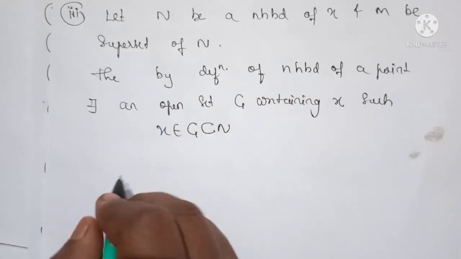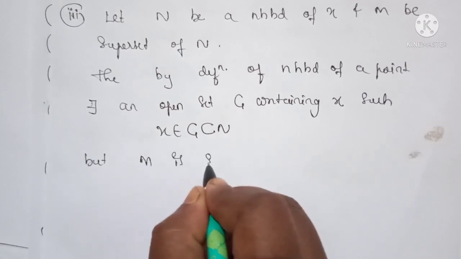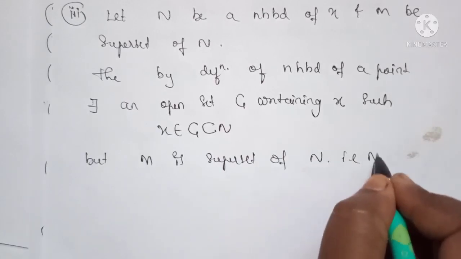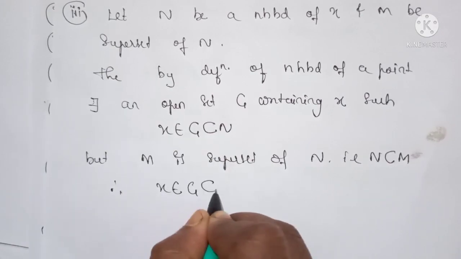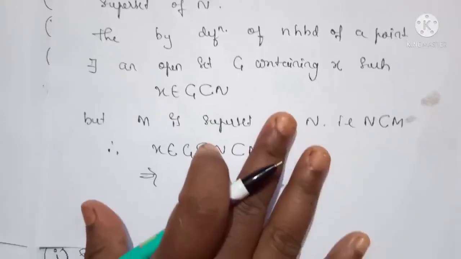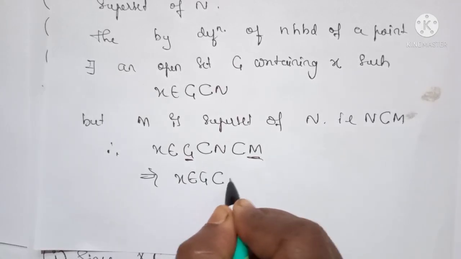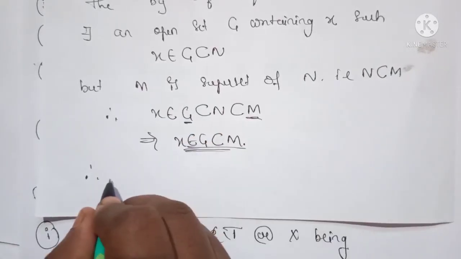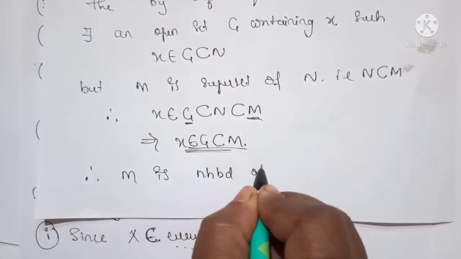But M is a superset of N, that is, N is a subset of M. So therefore we can write x belongs to G, which is a subset of N, and which is a subset of M. It implies that x belongs to G, which is a subset of M also. So now by applying the definition we can write that M is a neighborhood of x.